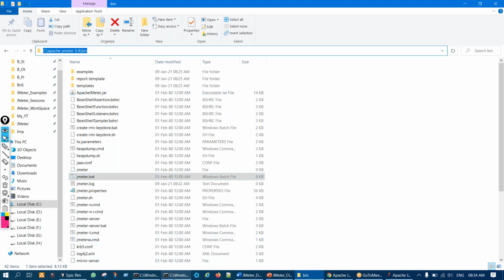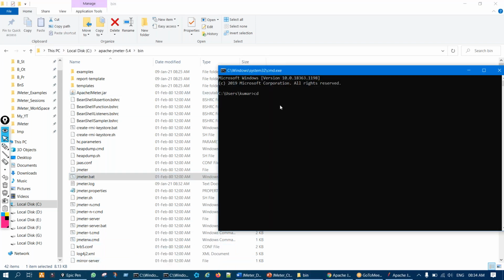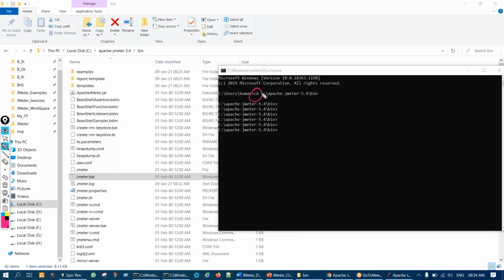I will copy and we'll go here. cd and C JMeter 5.4 and the bin directory. So I hope we are all aware of the cd command. cd means change directory. Okay. So now using the cd command, we have gone to the bin directory, right? You can see here the bin directory. And now here, just